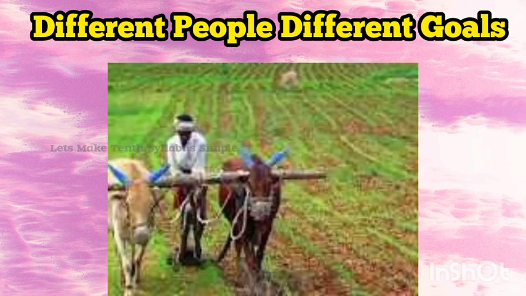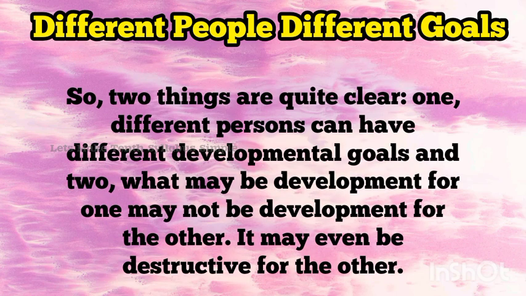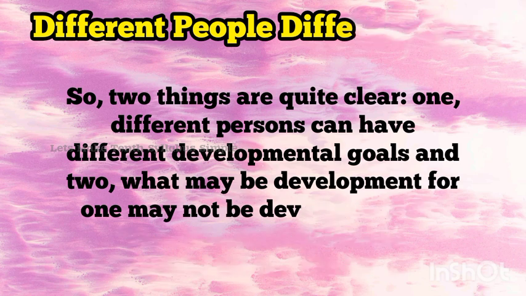An agricultural farmer may expect more rain for his crops and a good harvest, but a salt seller refuses it so that his business won't be destroyed. From these examples, we got to know different persons can have different development goals, which may be development for one, may not be development for the other. It may be even destructive for others too.